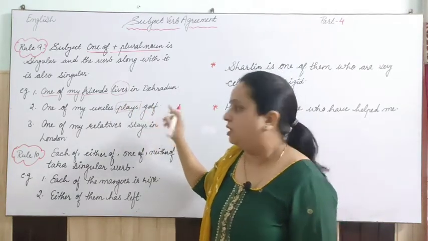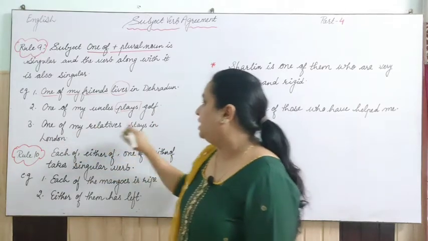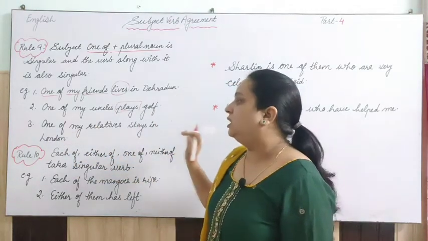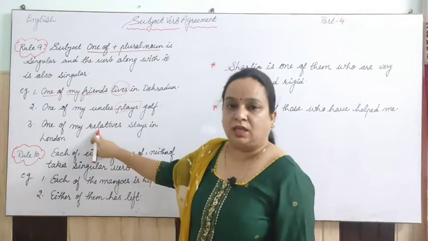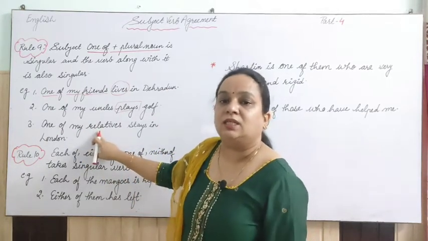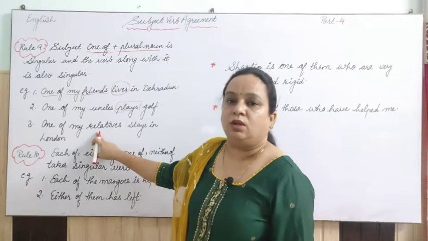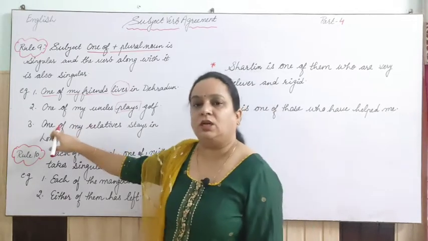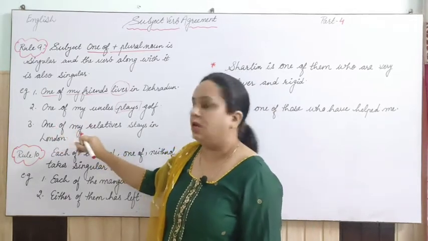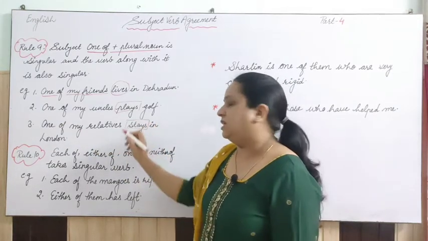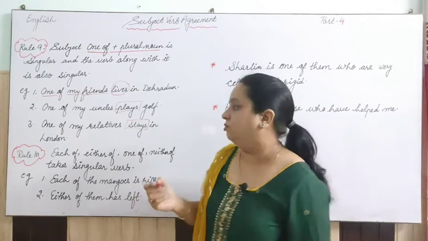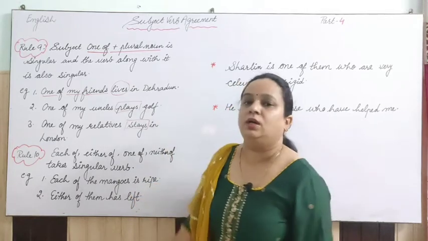Next is one of my relatives stays in London. So one of, again, my relatives, that's a plural, but that is considered as a singular subject because this is a combination with one of. So here we have to apply stays as the singular verb. So this was rule number 9.